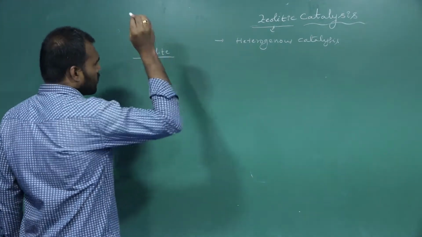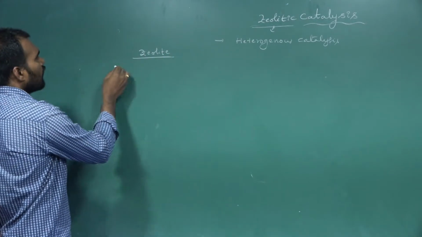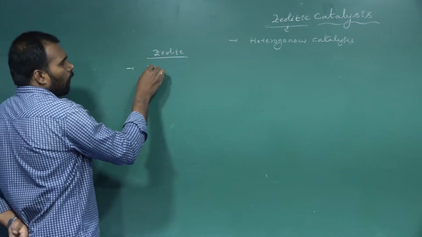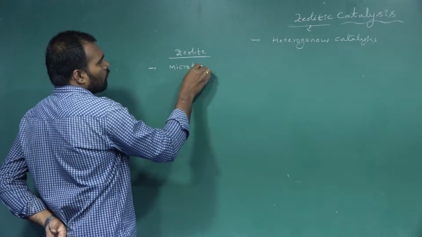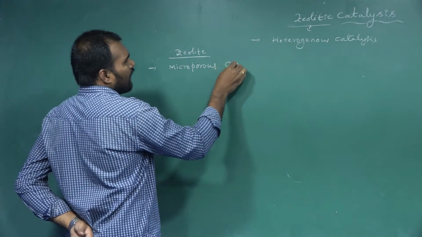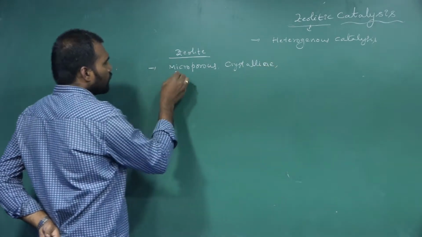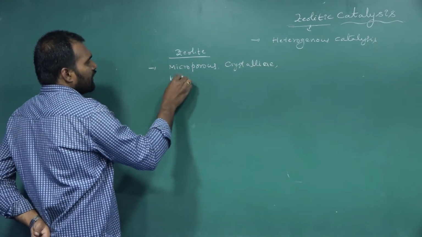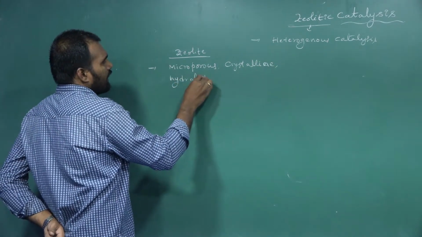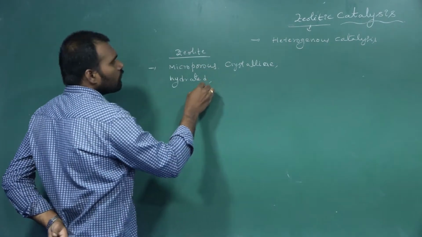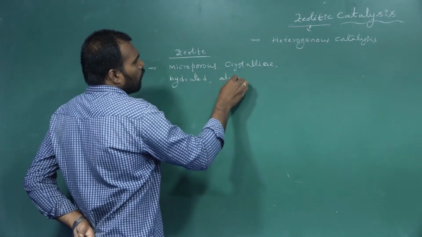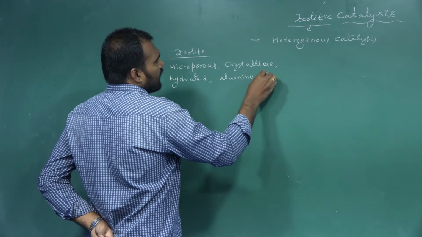Now, what are zeolites? Zeolites are microporous, porous crystalline, hydrated aluminosilicates.